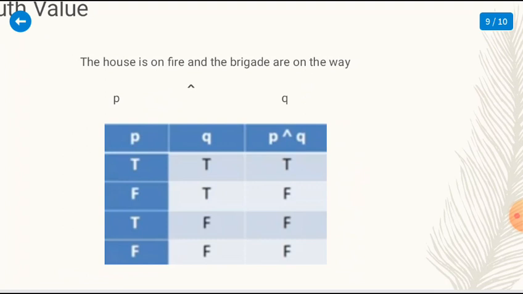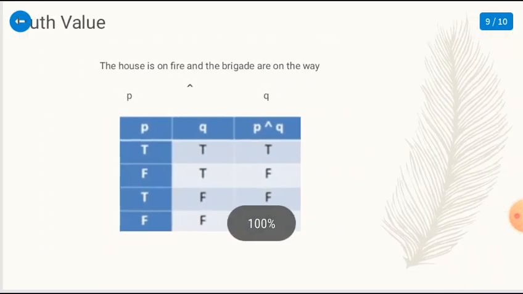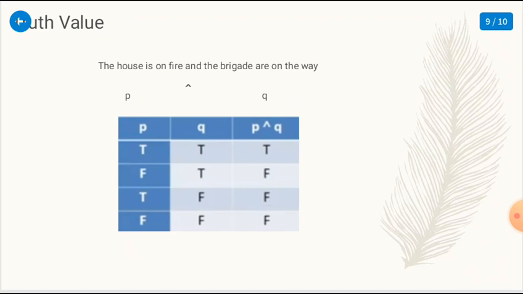Dan yang ketiga ada true and false. The house is on fire and the brigade are not on the way. So dinyatakan itu adalah false juga. Dan yang terakhir, jika the house is not on fire and the brigade are not on the way, bisa dinyatakan kalimat tersebut salah atau false.